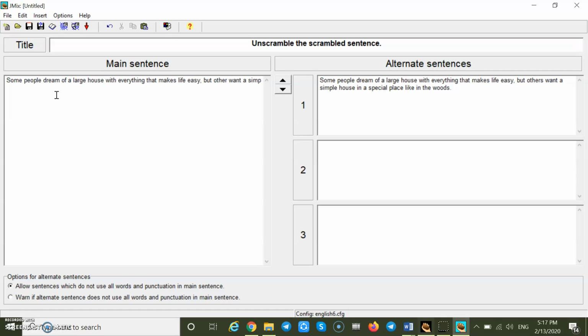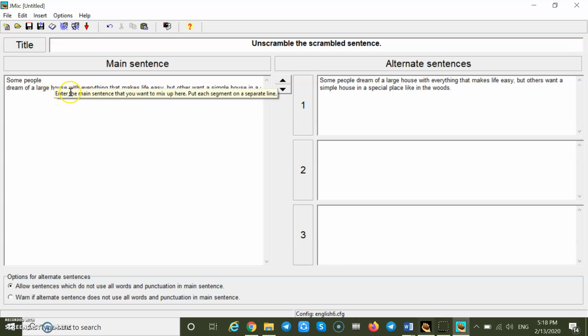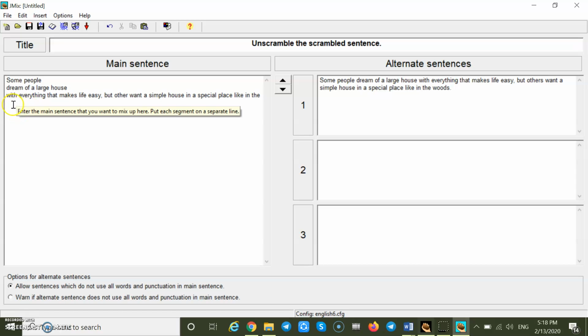I can say some people, dream of a large house. You see, the order here shows the correct order of the sentence. With everything that makes life easy.